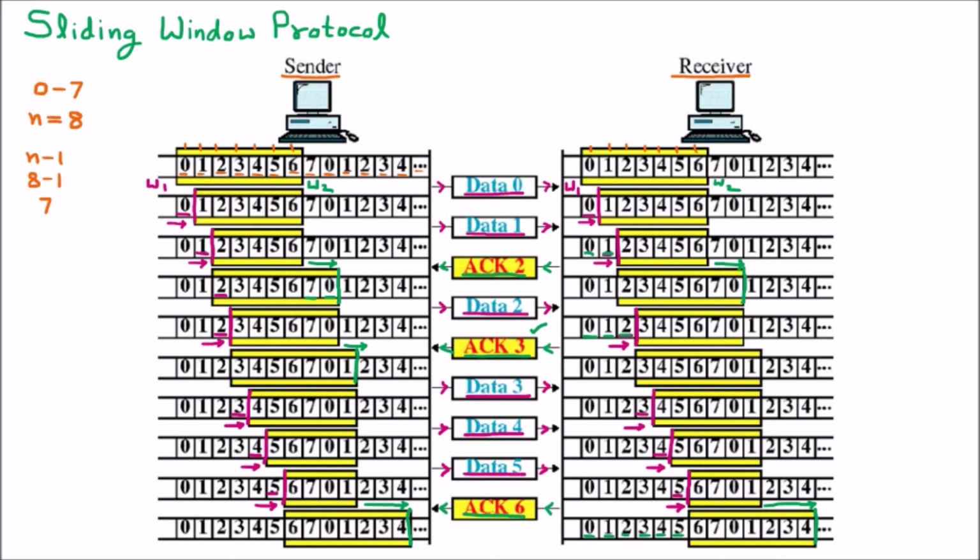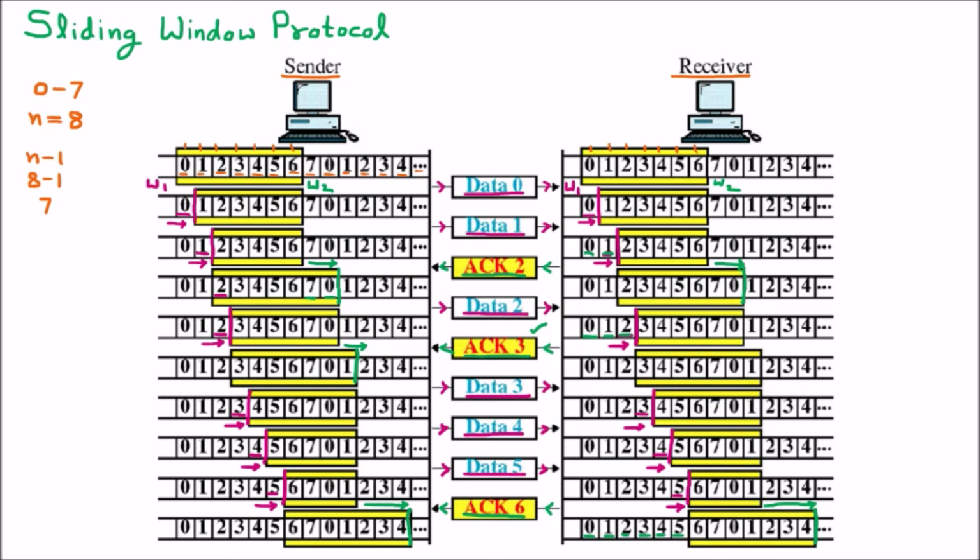So this is the whole process of the sending and the receiving of the packets, and here the sliding window protocol works, where we just contract the window and expand the window. Talking about the sliding window protocol, we have learned that the size of the window will be n-1.